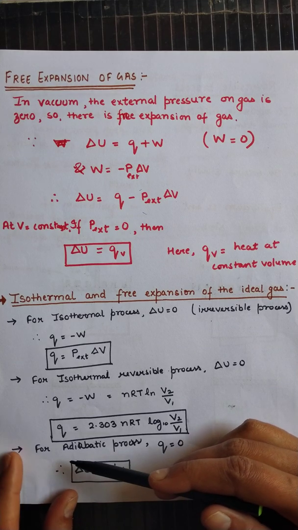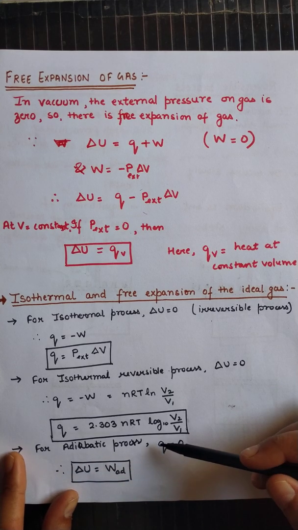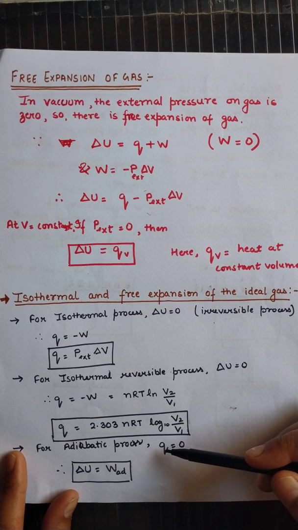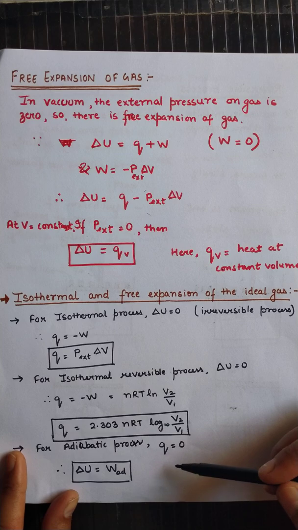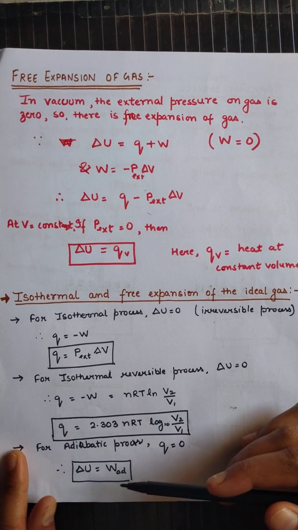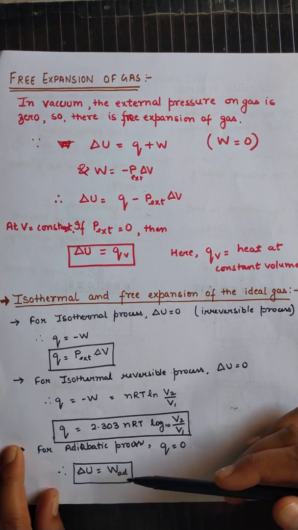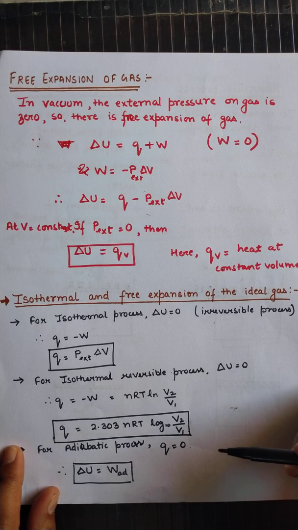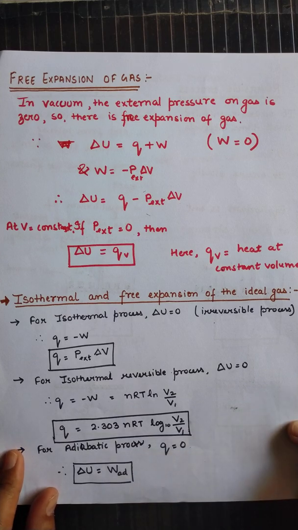And for the adiabatic process, in which there is no exchange of heat between system and surrounding, Q is equal to 0. In that case, the internal energy change will be equal to the work done during the adiabatic process. So students, this is about the isothermal free expansion of ideal gas.